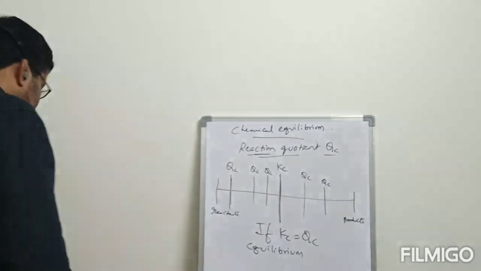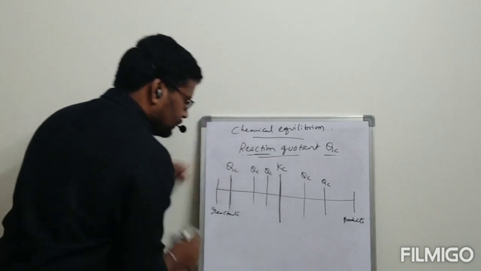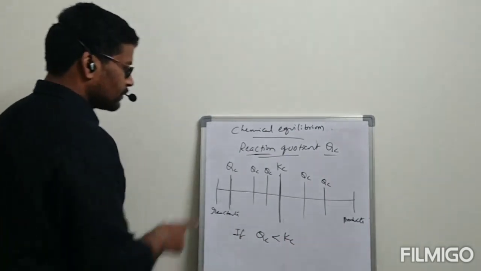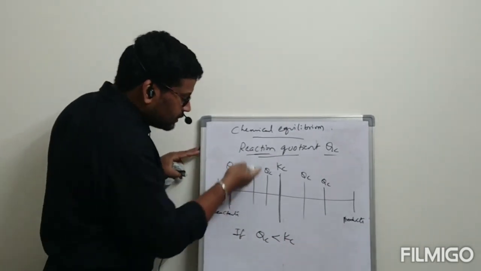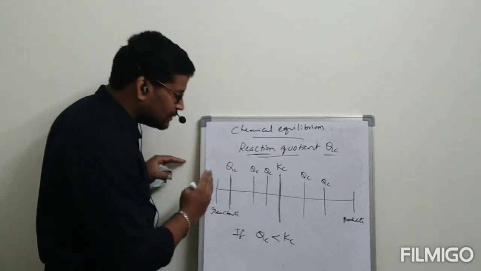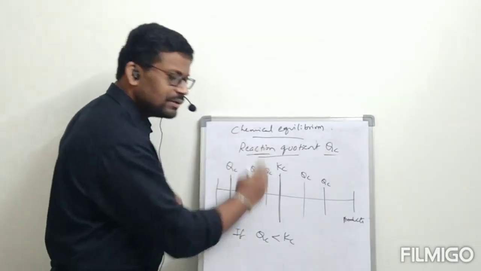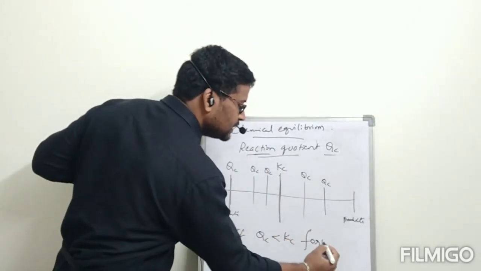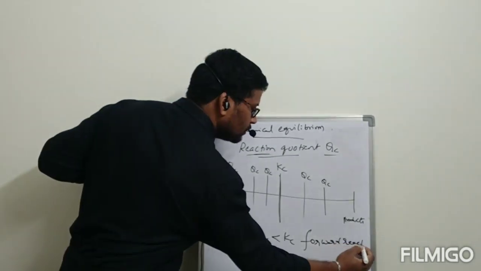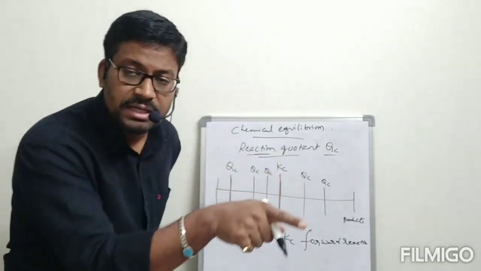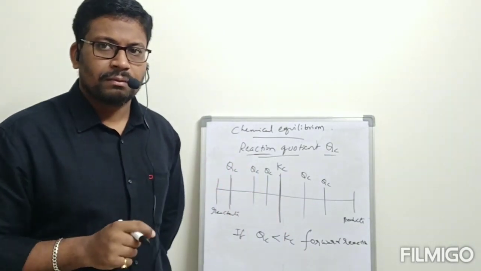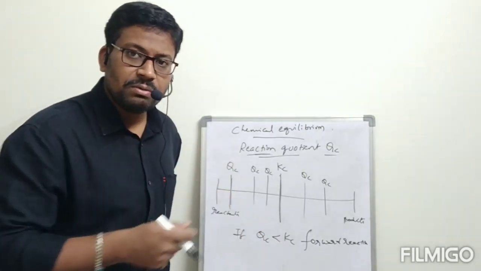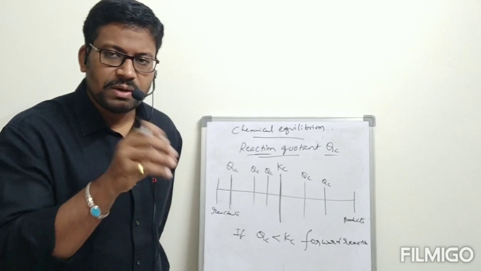Next, if Qc is less than Kc, see, on the left side all these Qc values are less than Kc only. Slowly Qc is increasing and attaining the Kc value. So if Qc is less than Kc, the forward reaction must take place to reach equilibrium.